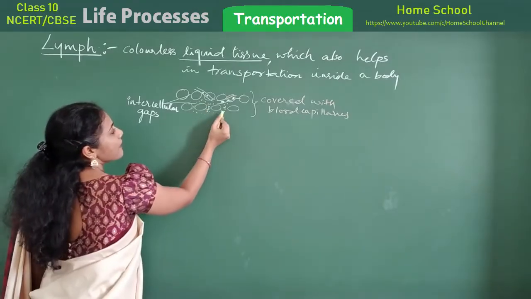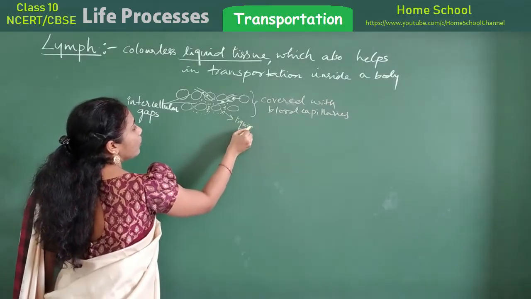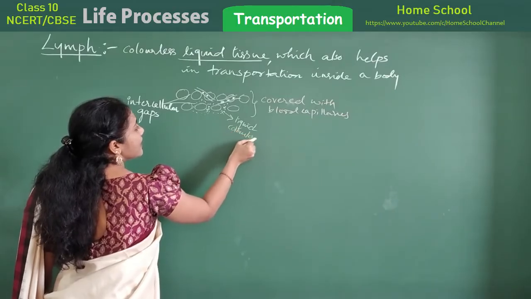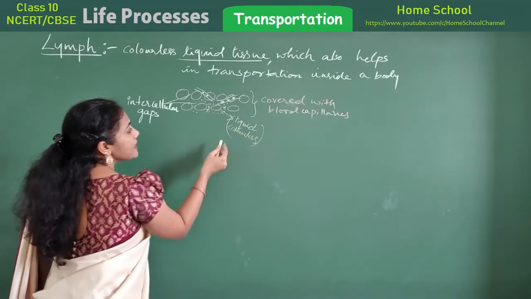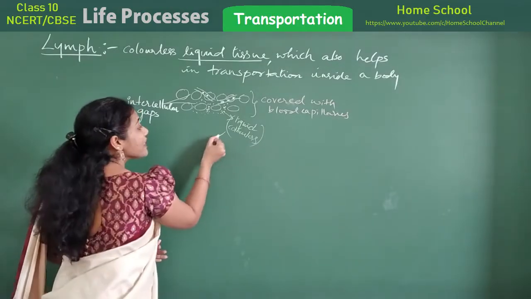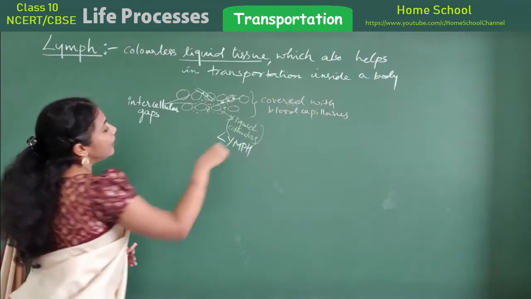Not only plasma, this particular liquid, which is colorless, this colorless liquid itself we call lymph. This is what we call lymph.